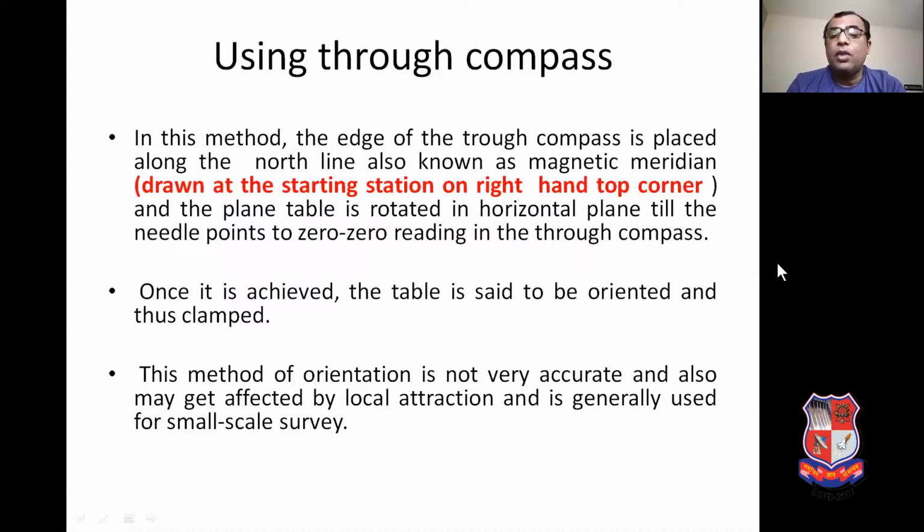This method of orientation is not very accurate and may also get affected by local attraction, and it is generally used for small scale survey work.